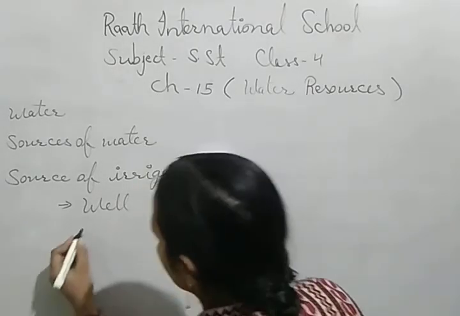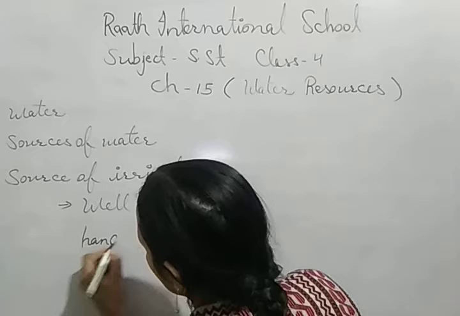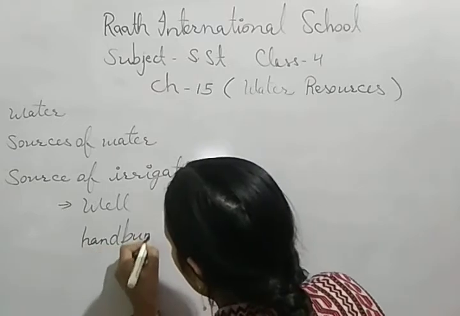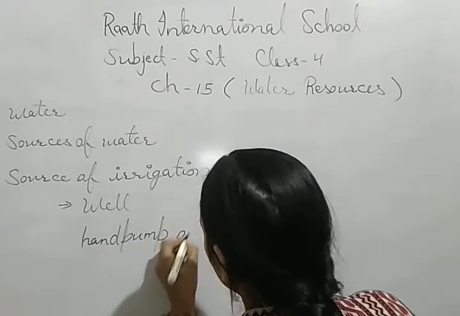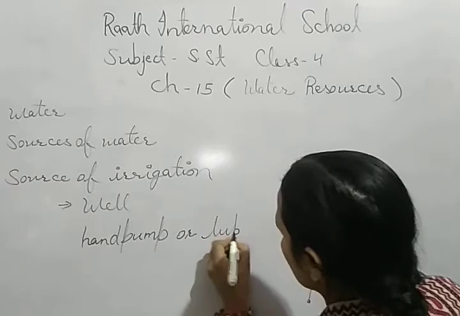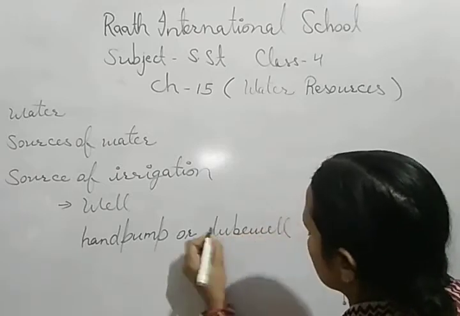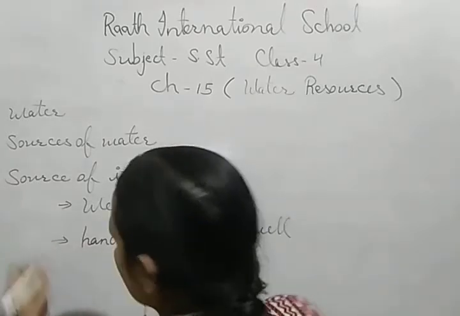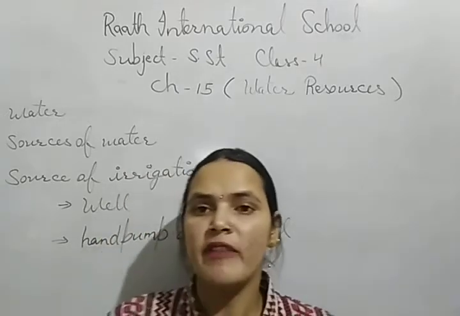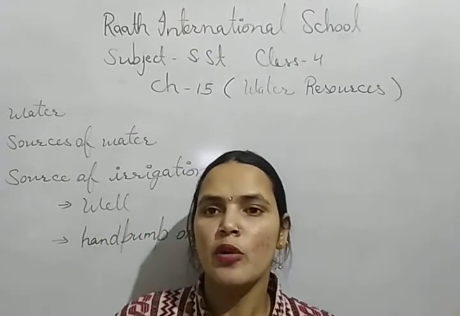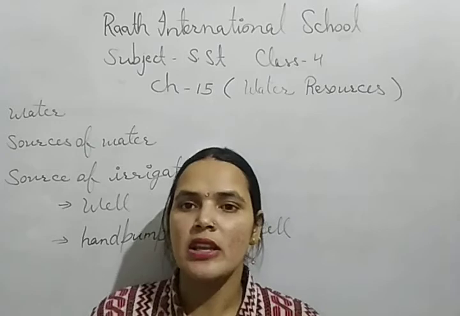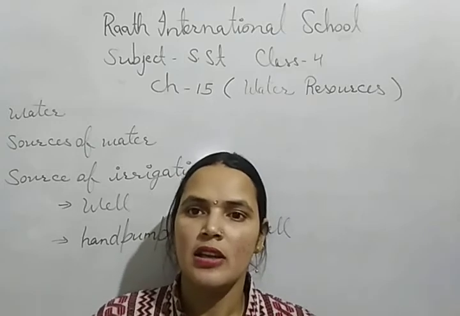Second is the hand pump or tube well. Hand pumps and tube wells are also commonly used in villages.